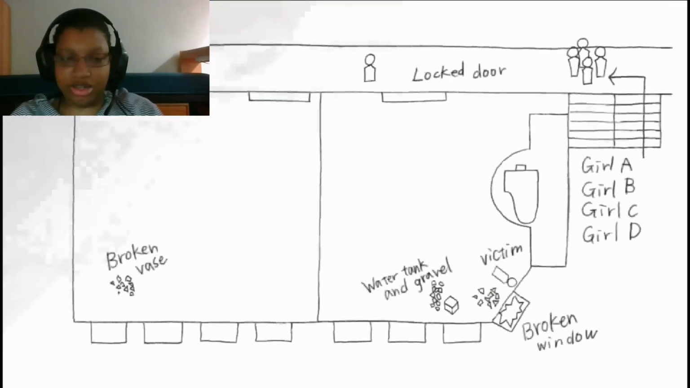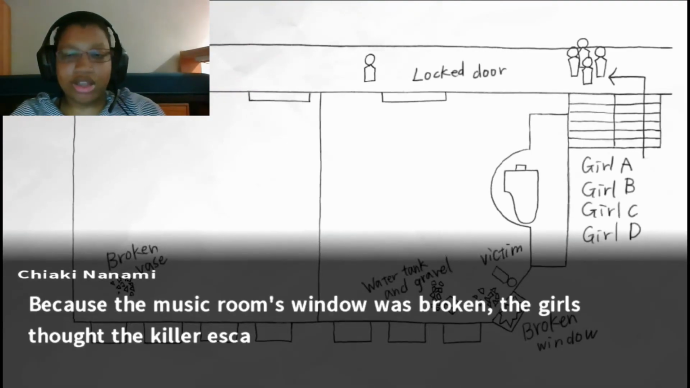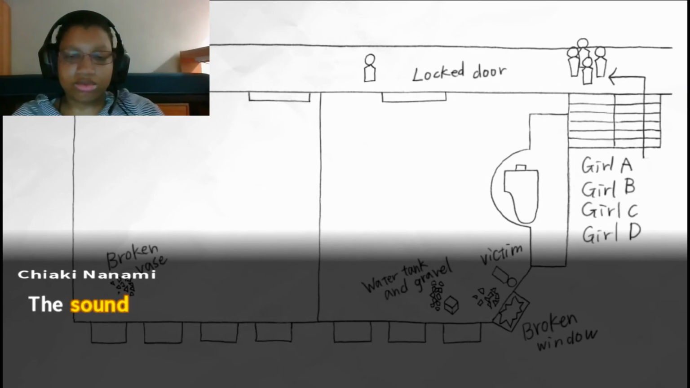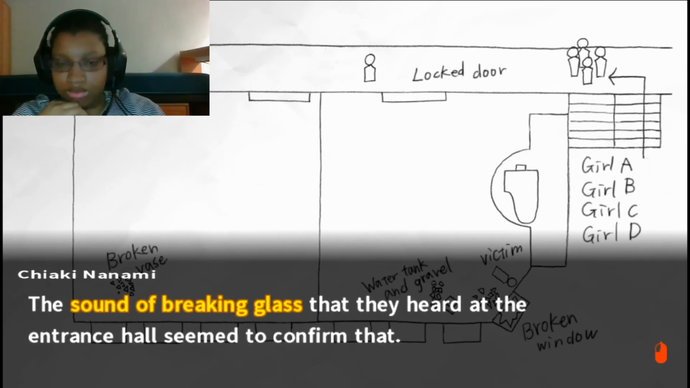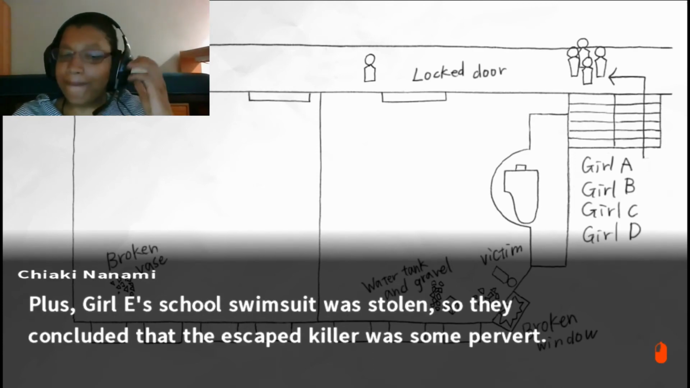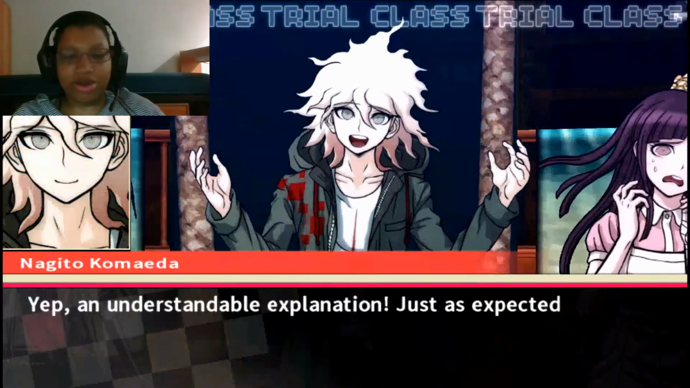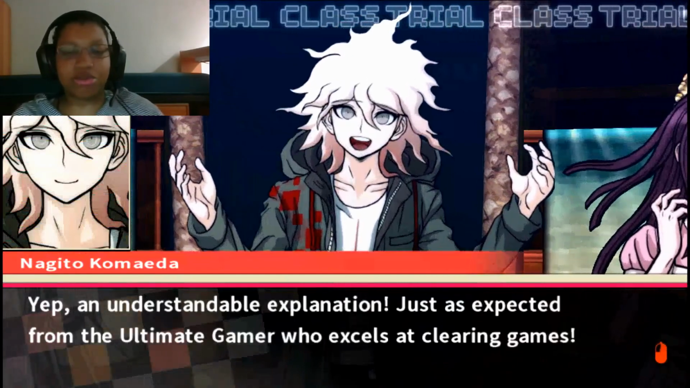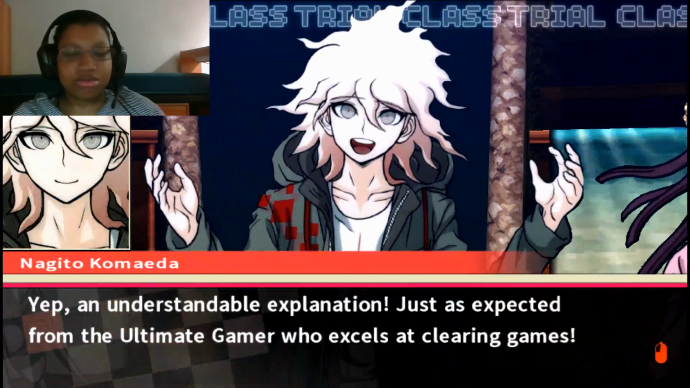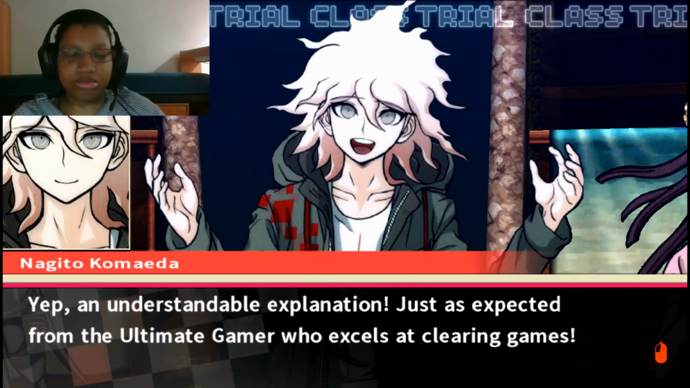Just like Chihiro in the first game, because the music room door was broken, the girls thought the killer escaped through there. The sound of breaking glass that they heard at the entrance hall seemed to confirm that. Plus, Girl E's school swimsuit was stolen, so they concluded that the escaped killer was some pervert. How does that sound? Yeah, that sounds about right. If you played only the basic explanation, it's understandable. Just as expected from the ultimate gamer who excels at clearing games.